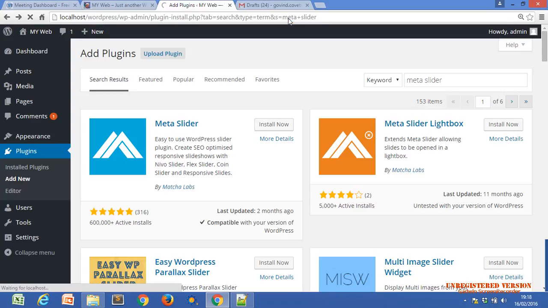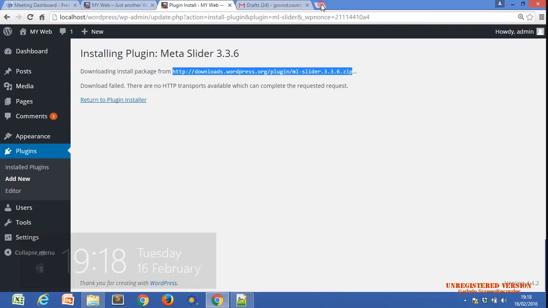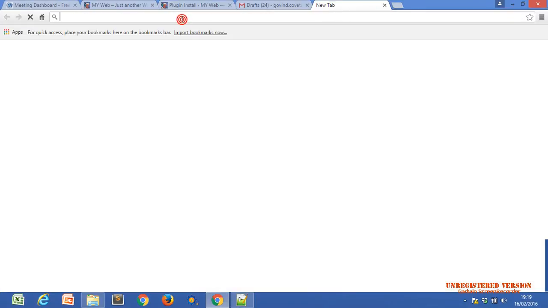Refresh the page. Okay, refresh, it's not installing. It's taking more time. Maybe it is a system issue. We can also download the plugin directly, the same as with the theme.